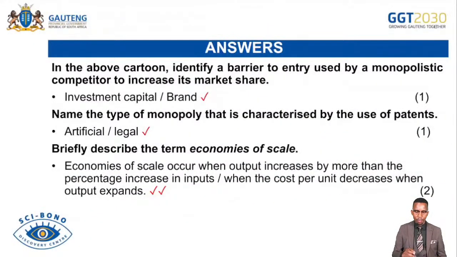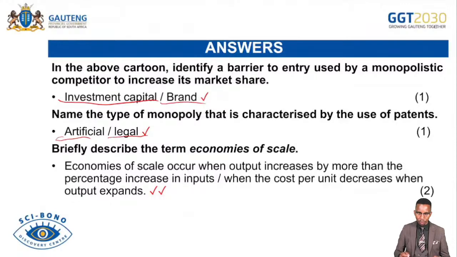So in the above cartoon, identify the barrier to entry. We talk about investment, capital, and branding. Name the type of monopoly. We talk about artificial monopoly or legal monopoly. Remember, artificial monopoly prevails or occurs when barriers to entry are not economic in nature. That's when businesses are protected by licenses, exclusive rights, or patents. That creates an artificial monopoly because it is not created by natural barriers to entry. Barriers to entry that have formed that kind of monopoly are artificial.